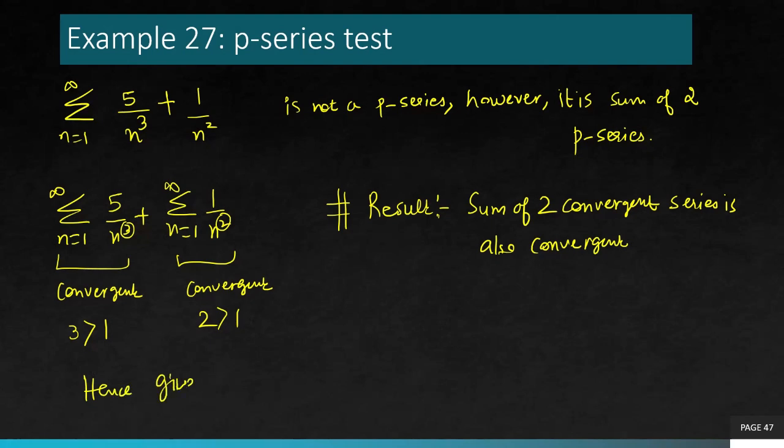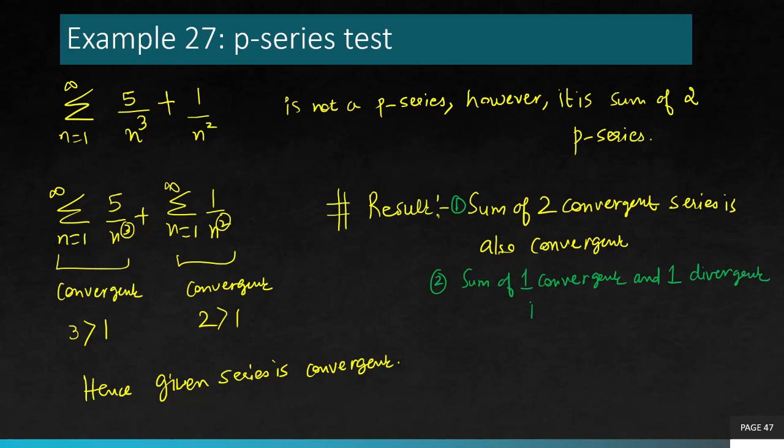Hence, the given series is also convergent. You can also have another result: the sum of one convergent and one divergent series is divergent.